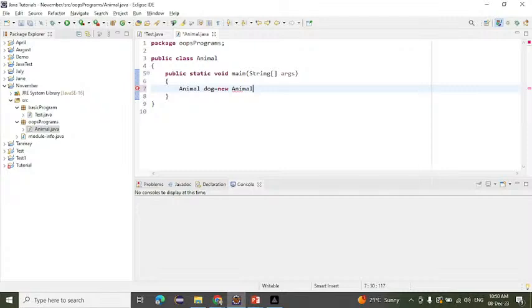animal. So we have created the object here with the name dog, right?